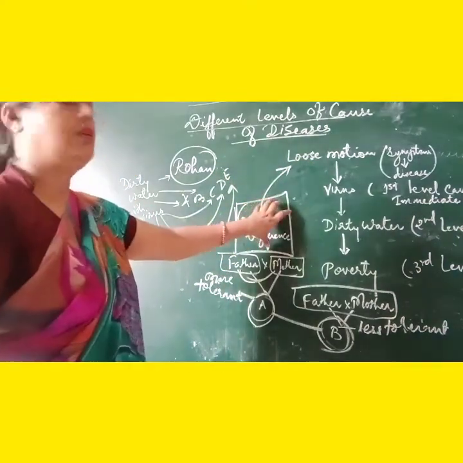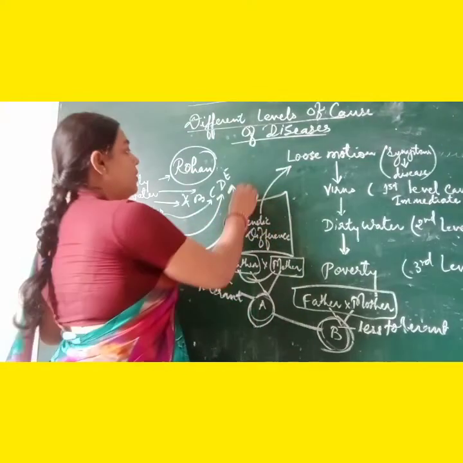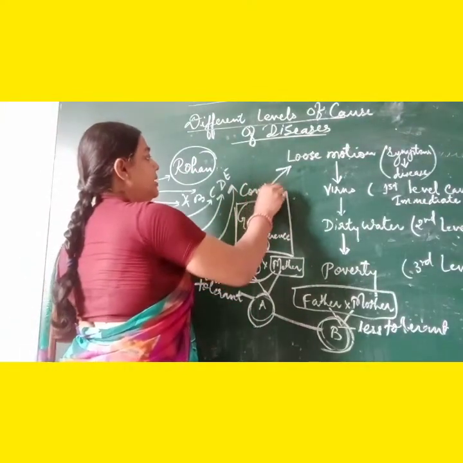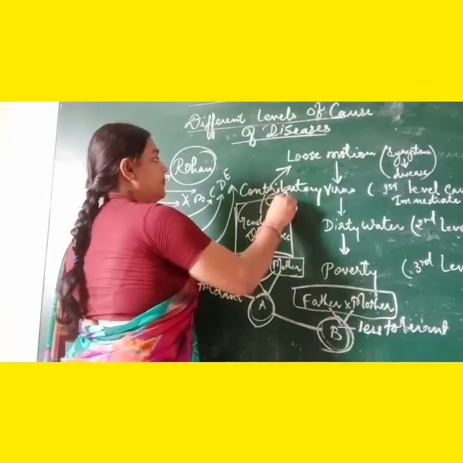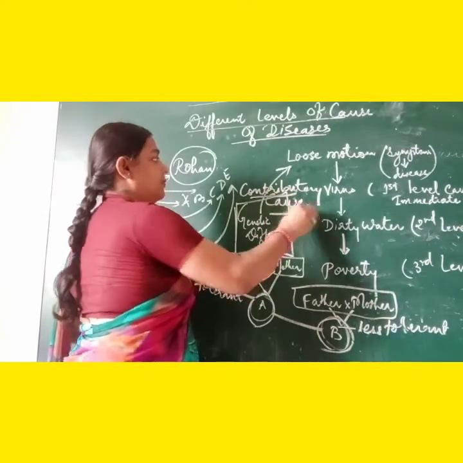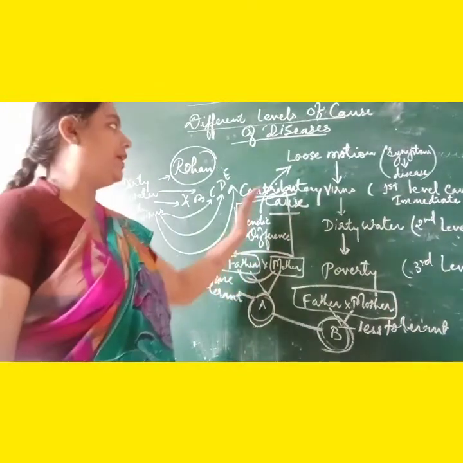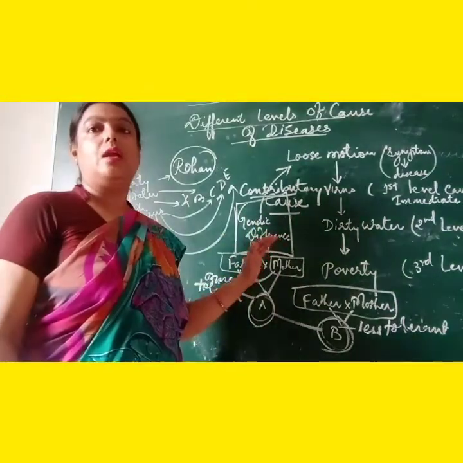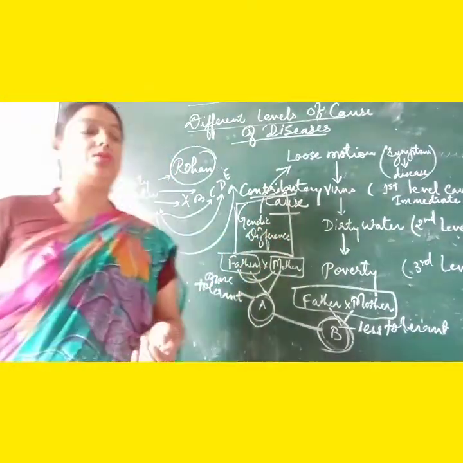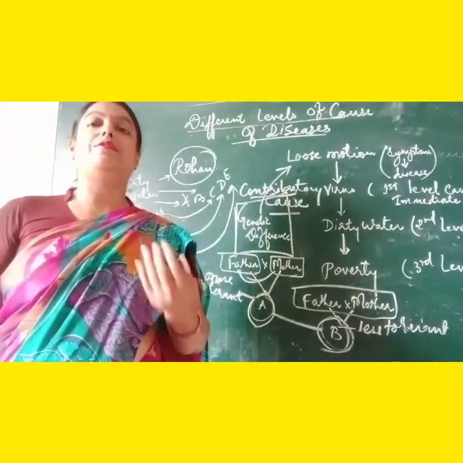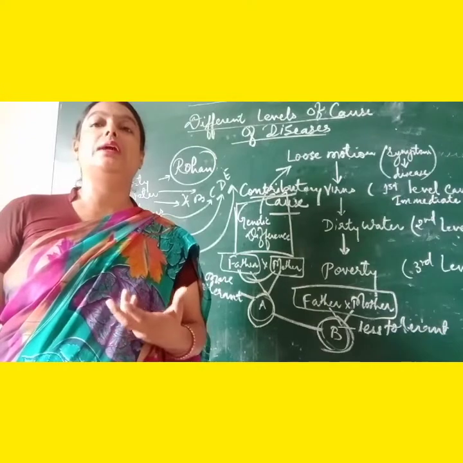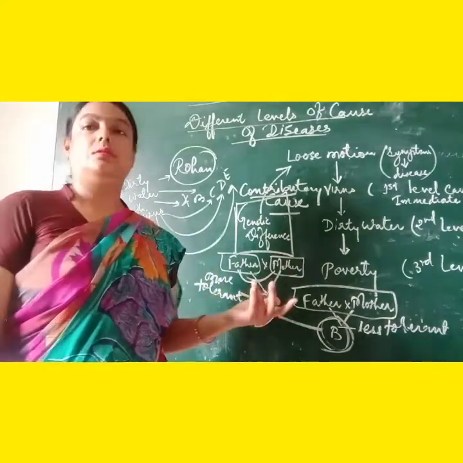Such causes will be called as contributory causes. So genetic difference can be taken as contributory cause. But one thing which you must understand here, that contributory causes cannot cause any disease alone, isn't it?